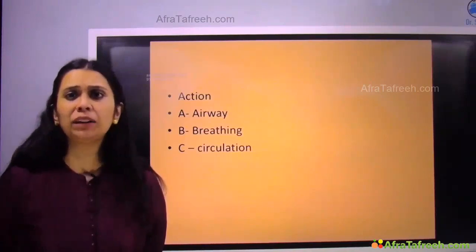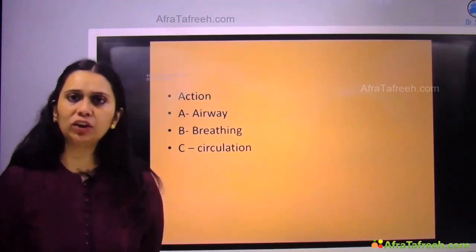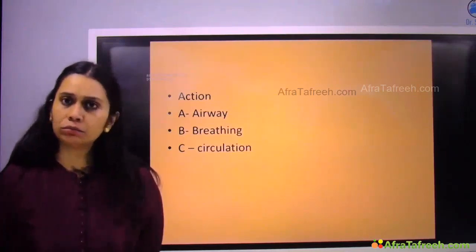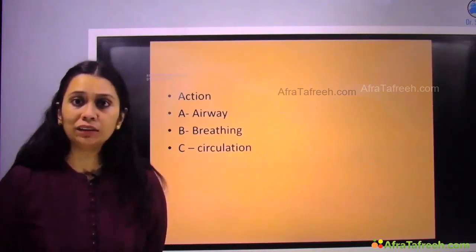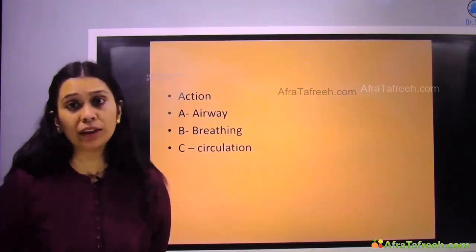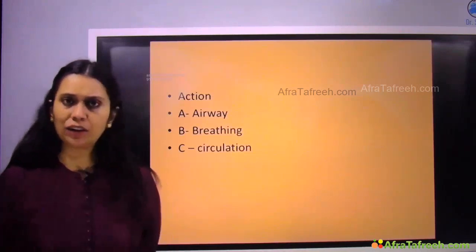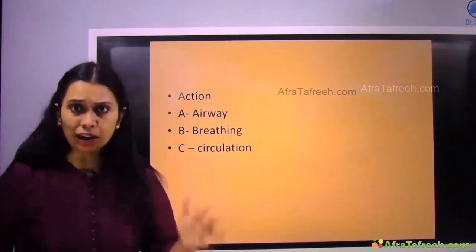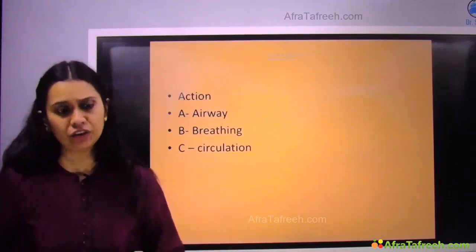Patient is tachypneic, work of breathing has increased, maybe we will have to support the ventilation of the patient. Circulation, we have to assess the circulation and intervene. So what are the interventions? Along with assessment of ABC, we are going for the interventions.